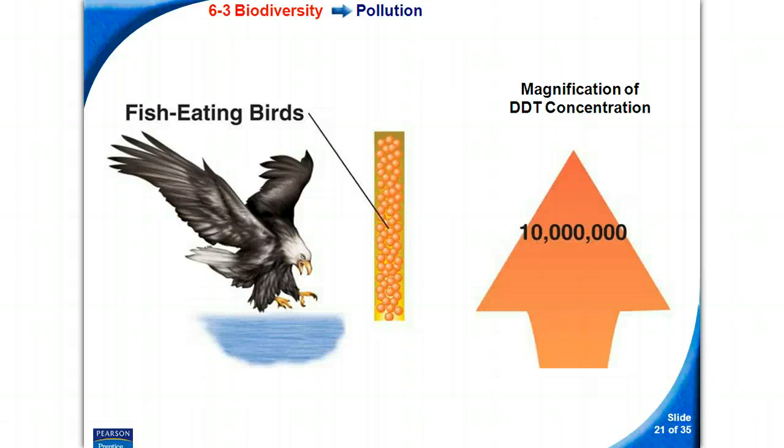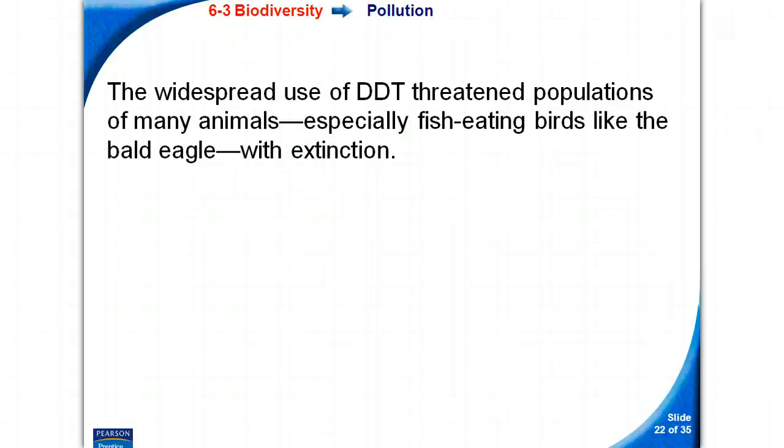small amount was getting into the small organism, which was eaten by the bigger organism, and they ate more small organisms. So yeah, there was a small amount getting into the water, but when you got to the top of the food chain, to the top predators, as in the apex predators, as in the fish-eating birds, like shown in this graphic here, which is a bald eagle, they were eating the species below them, which it ate a lot of the species below it, and the concentration they were ingesting was a much higher concentration.